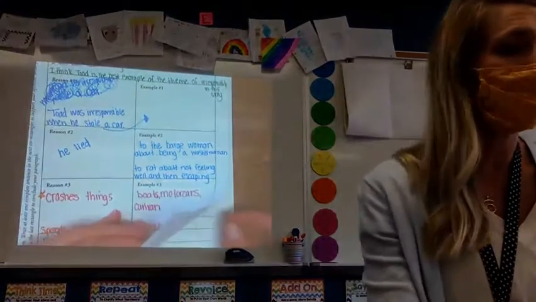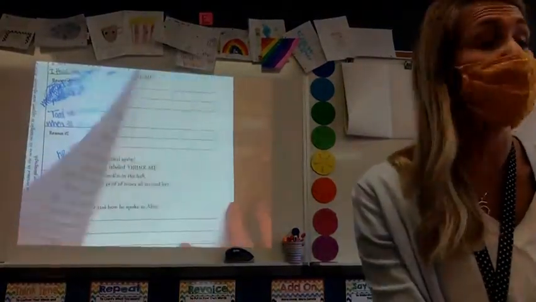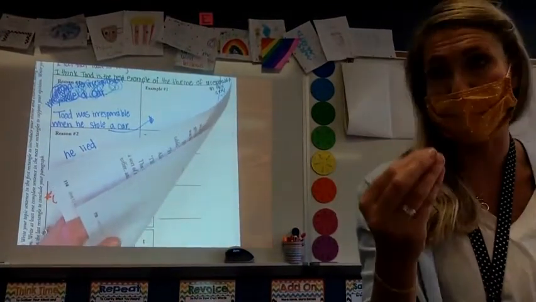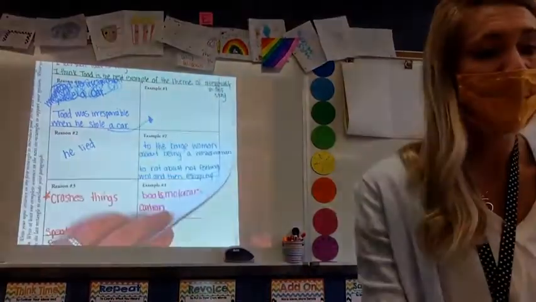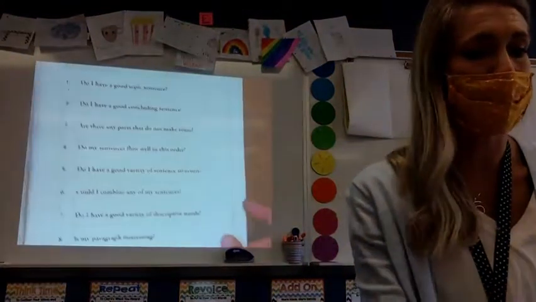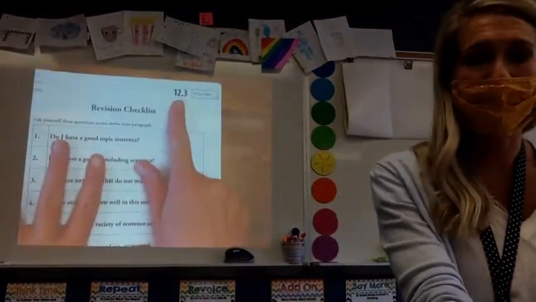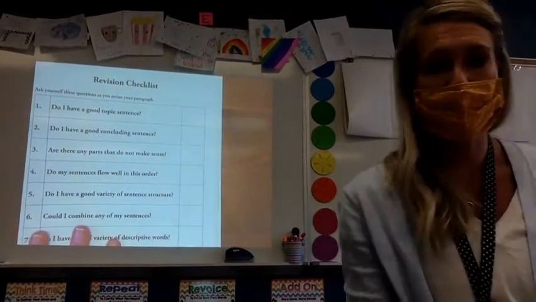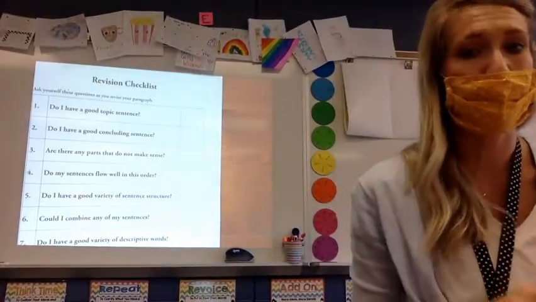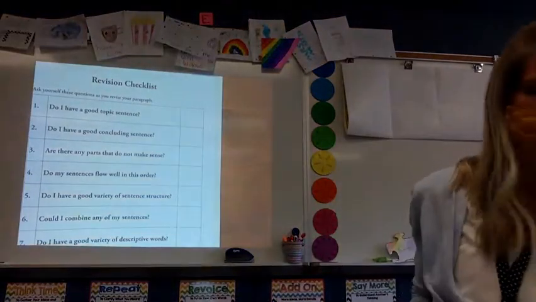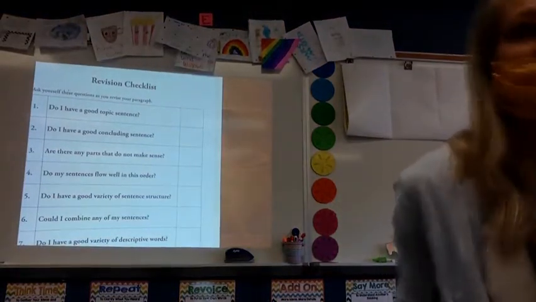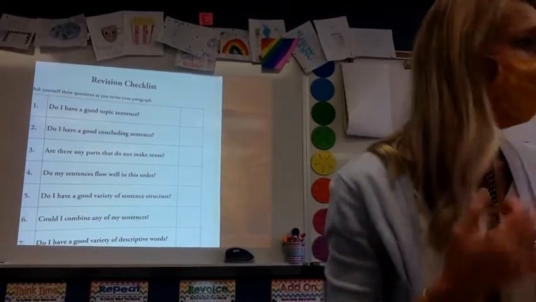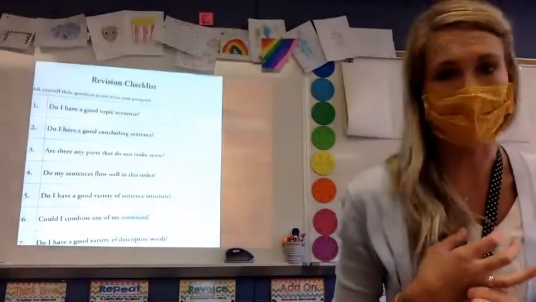Today, what we're going to do is we're going to be working with the checklist, and we're going to actually start to work on the actual drafting, the writing piece of this. So you guys can all turn. So we have 12.3. It says 12.3 up top. This is page 119 in your book. Page 119. What page? 119. And we're going to use this, but we're not going to use this checklist until we've actually done the writing piece. But this is something you're going to be thinking about.